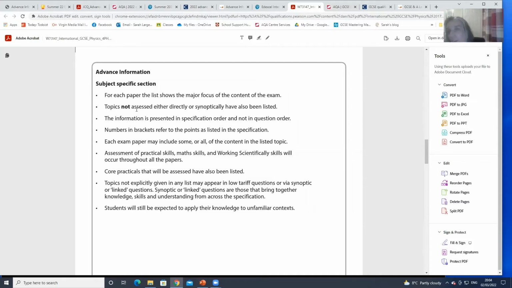Yeah, they are my subjects that I teach. So they're the ones doing the training. It's very clear that all that stuff's in the advanced information, and you will be credited for anything on the spec that you use properly. So it's not that you don't need to know it, or that you can't use it.